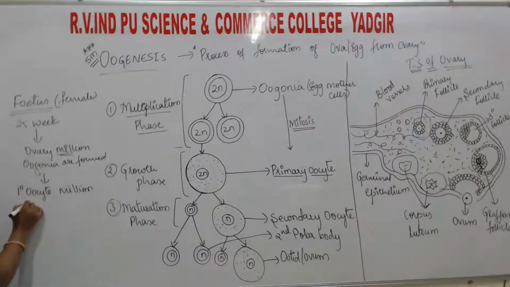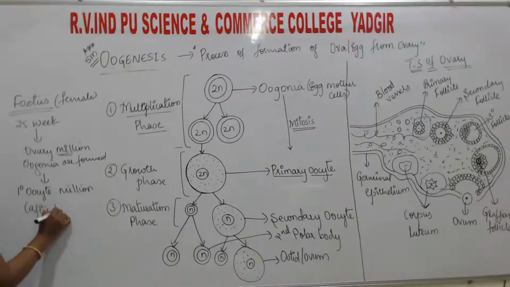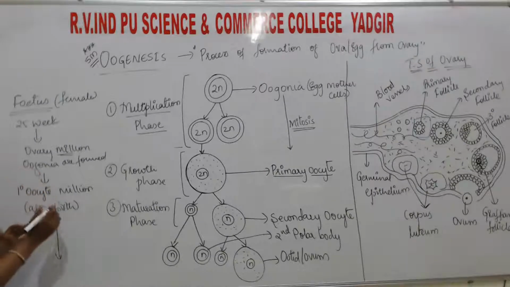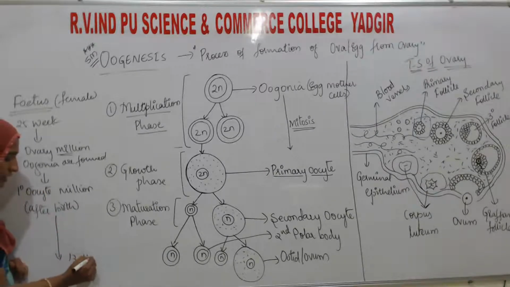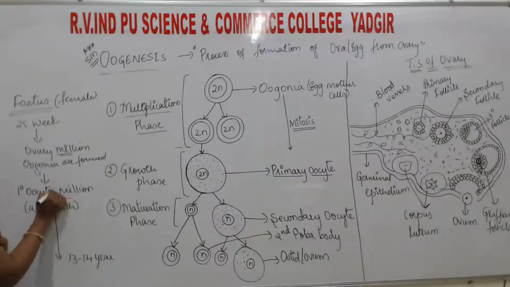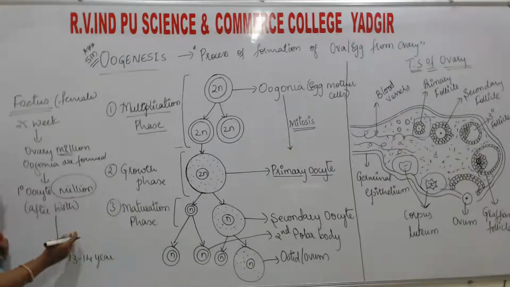So after birth, what happens? From birth until the female child becomes 13 to 14 years old, the primary oocytes are a million immediately after birth.